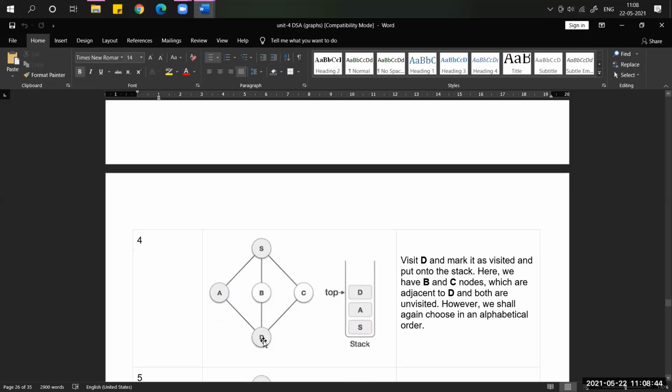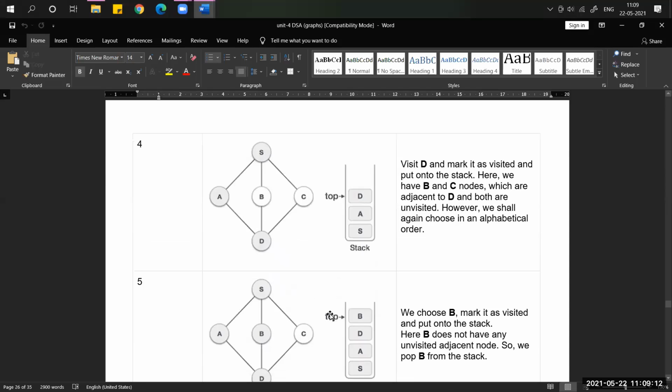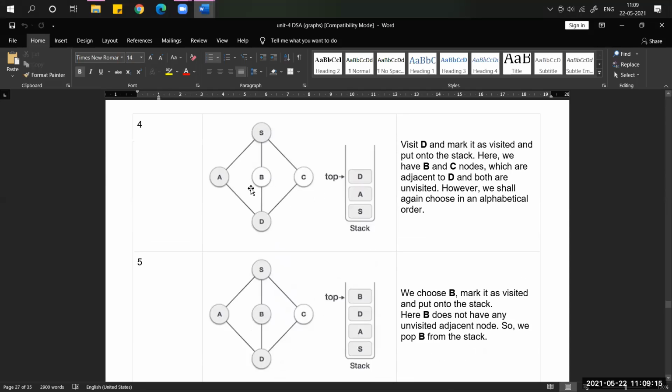Again the same thing. What is the vertex present at the top of the stack? Top vertex D. Now you have to check the adjacent nodes of D only because it is at the top. From D, what are the adjacent vertices? B, C. According to the alphabetical order, I am choosing B first. That's why B is visited.